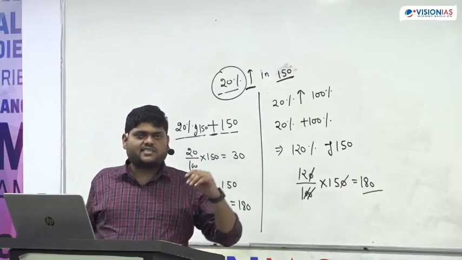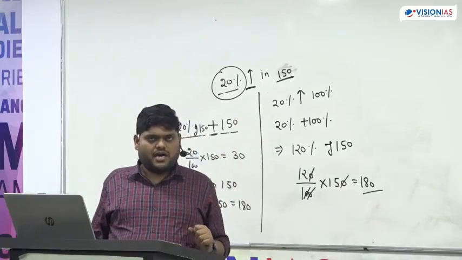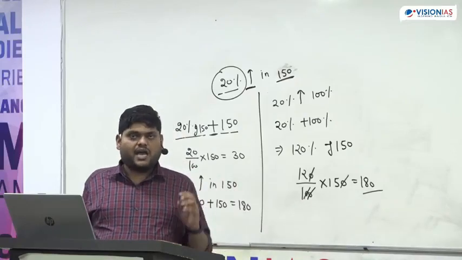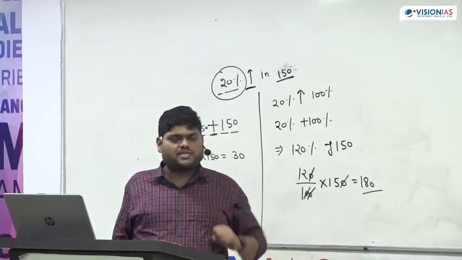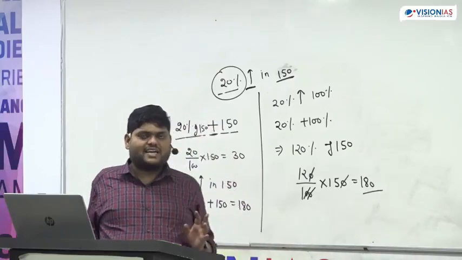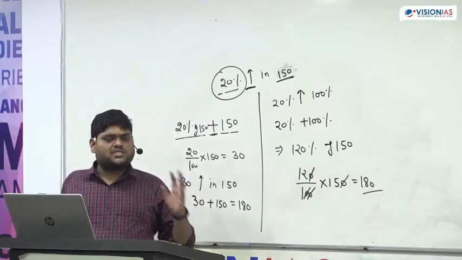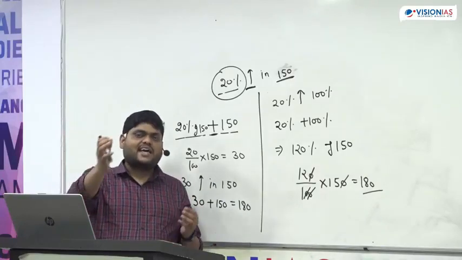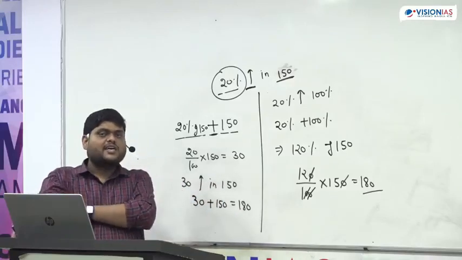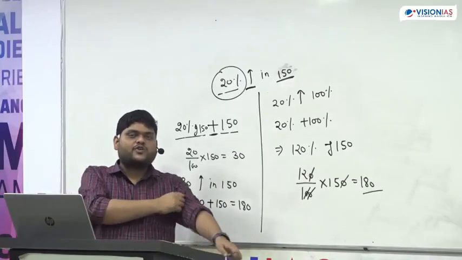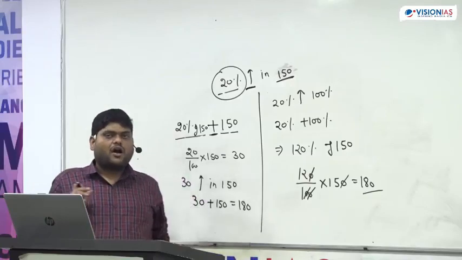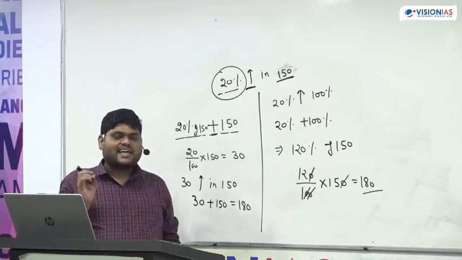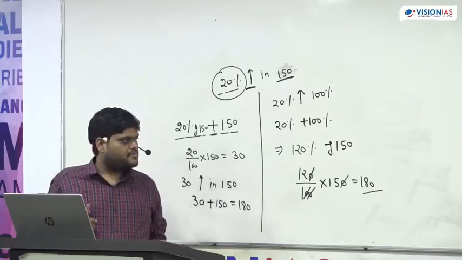If I say X is increased by 30%, X becomes 130%. If X is increased by 70%, X becomes 170%. So increment means you have to add that increment to 100%. Always remember this.